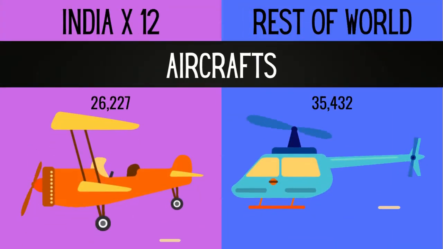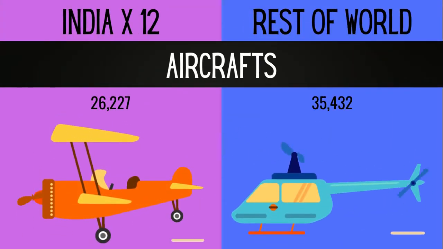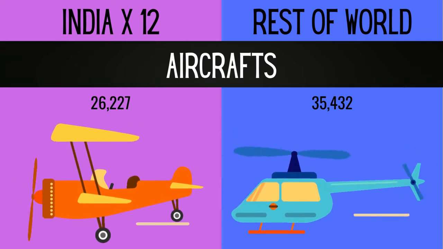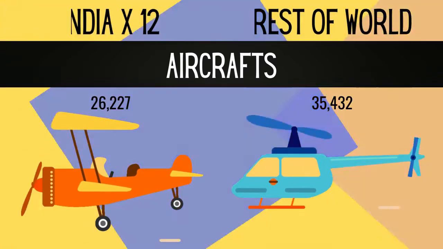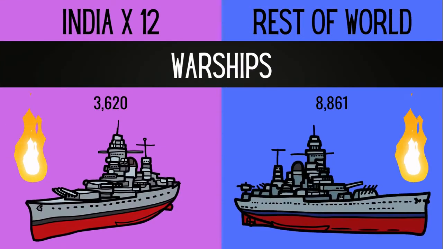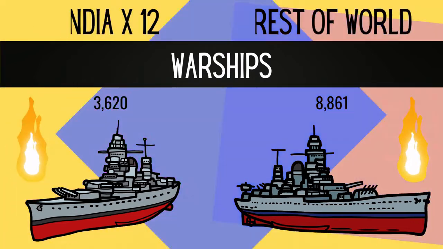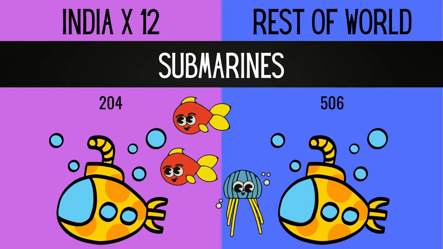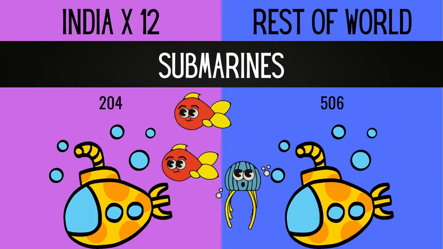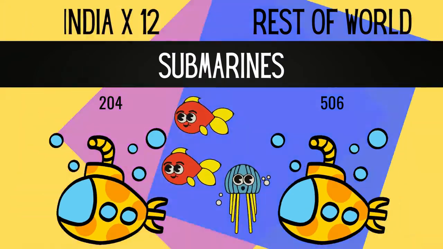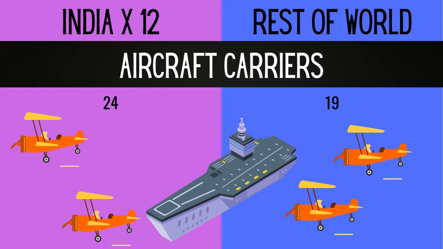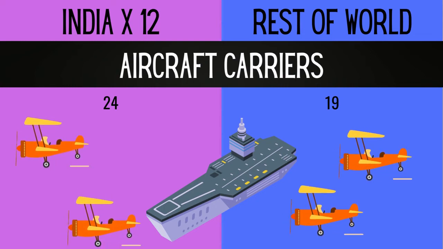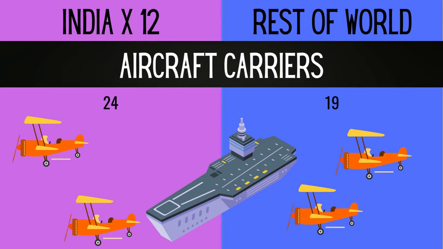There are 26,227 aircrafts in 12 India, and there are 35,432 aircrafts in rest of the world. There are 3,620 warships in 12 India, and there are 8,861 warships in rest of the world. There are 204 submarines in 12 India, and there are 506 submarines in rest of the world. There are 24 aircraft carriers in 12 India, and there are 19 aircraft carriers in rest of the world.